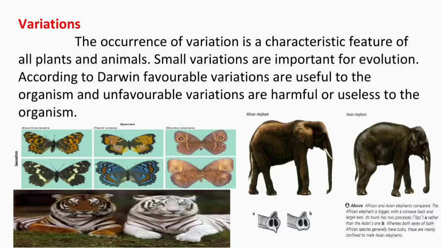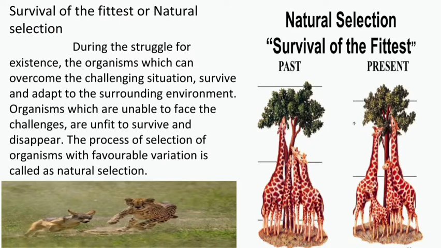Then survival of the fittest and natural selection. During the struggle for existence, if a lion and a tiger are fighting for food and shelter, either the lion wins or the tiger wins. The organism which overcomes the challenging situation, survives and adapts to the surrounding environment.